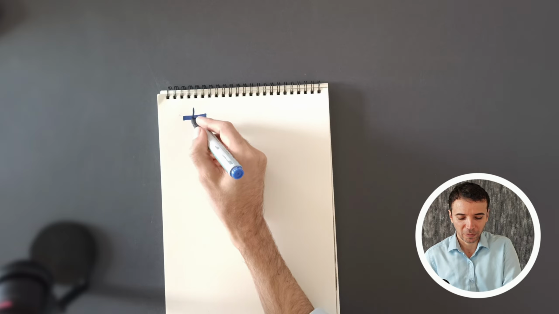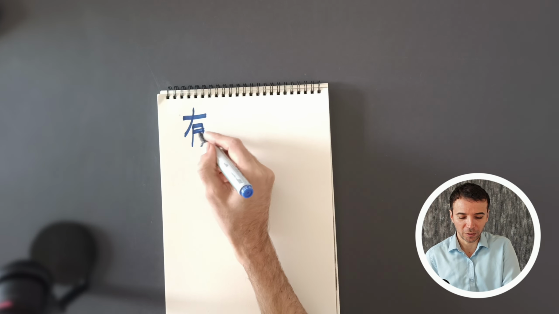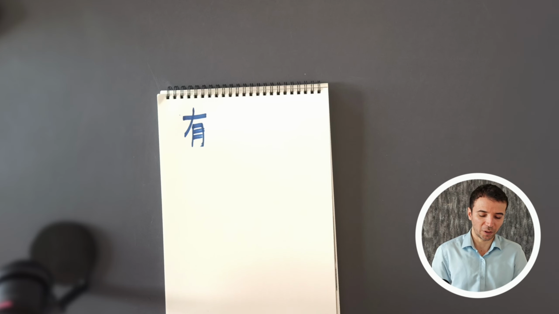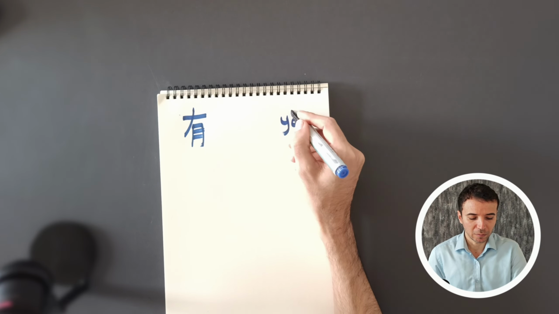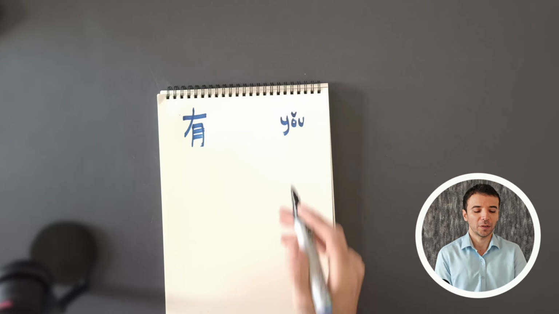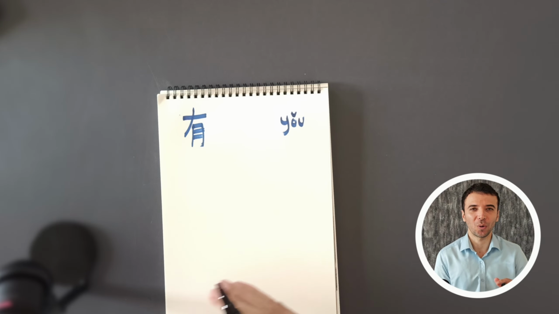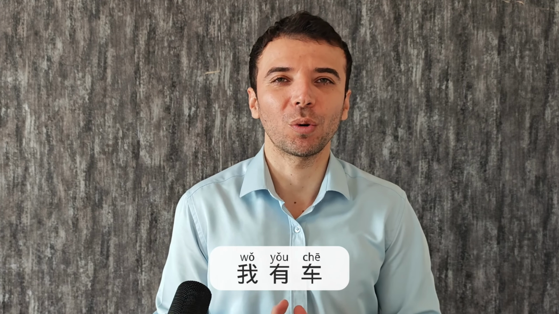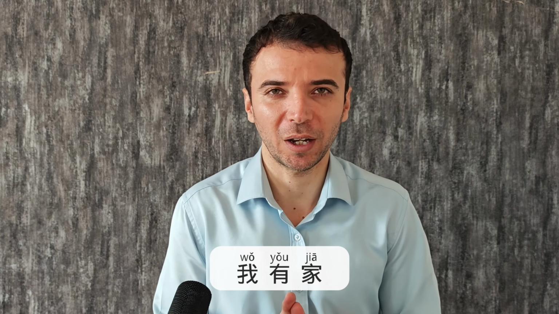Very well, let's write it here. 1, 2, 3, 4, 5, 6. It's an easy character. This one is 有. It's a third tone. Say it out loud. 有 means to have. Okay, for example, 我有车 I have a car. 我有家 I have a house or I have a home.